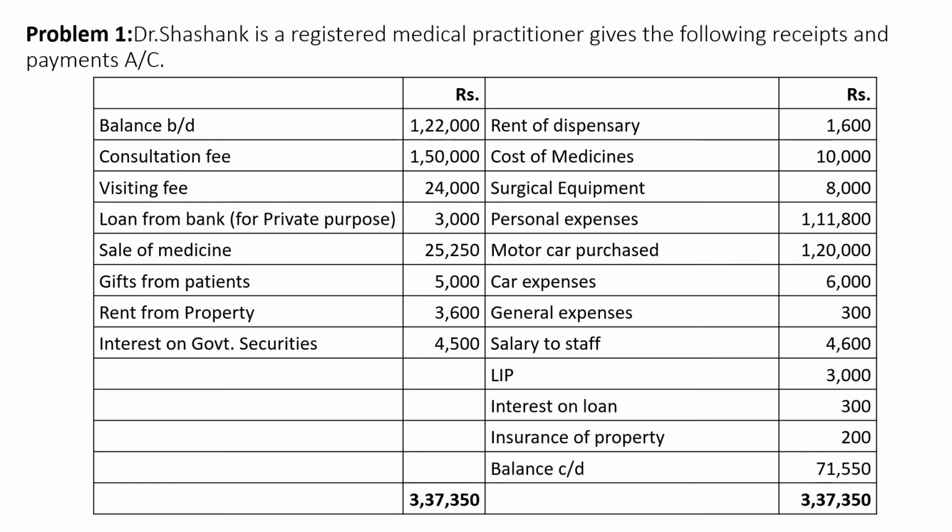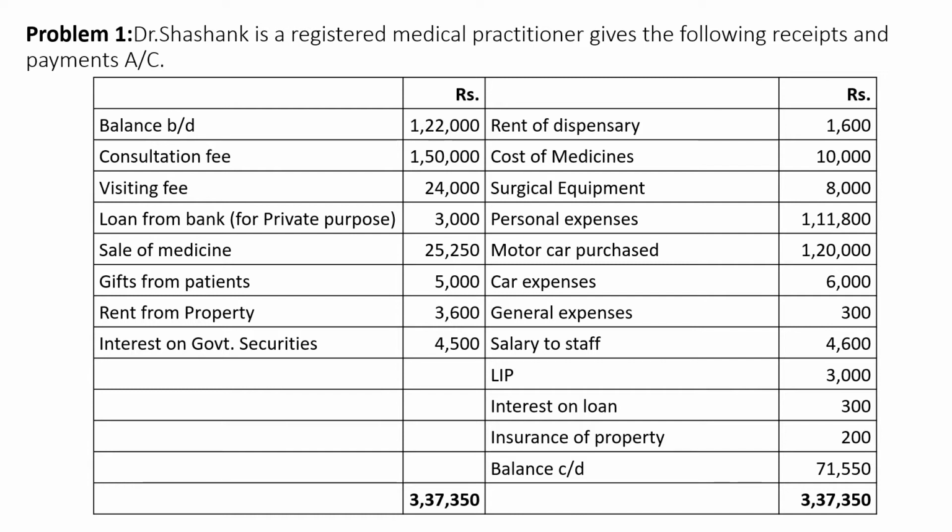So this is the receipts and payments account provided by Dr. Shashank. Now what we need to do is, first we need to analyze the receipts column, that is the debit side, and also we need to analyze the payments column, that is the credit side. We need to identify what are all the receipts relating to the profession, and also what are all the expenses or payments relating to the profession. By identifying them, we are going to consider them in our calculation statement.